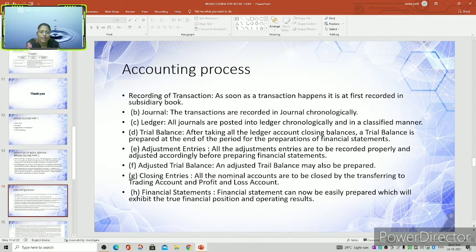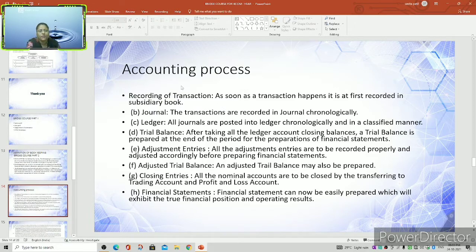Here, the need for the trial balance is for the preparation of the financial statements, and after this we can go for the adjustment entries. All the adjustment entries are to be recorded properly and adjusted accordingly before preparing financial statements. Then we go for the adjusted trial balance, which should be prepared. Then the closing entries. After recording all these, we can go for the preparation of the financial statements, to know the financial position of the business. This is called the accounting process.